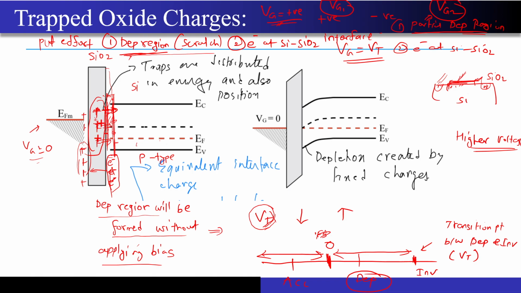I just have to create a partial depletion region for this particular case, second case. So will the amount of effort be more to create this partial depletion region, or will it be more to create the entire depletion region from the scratch?